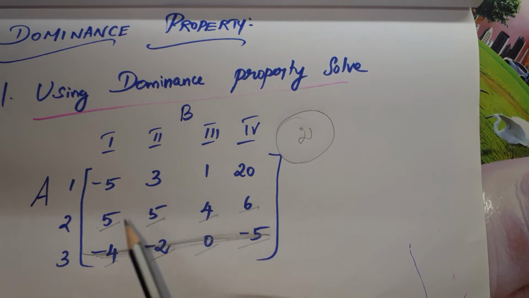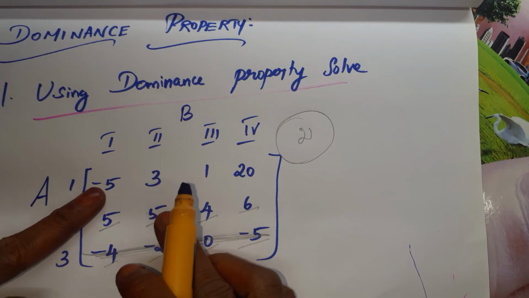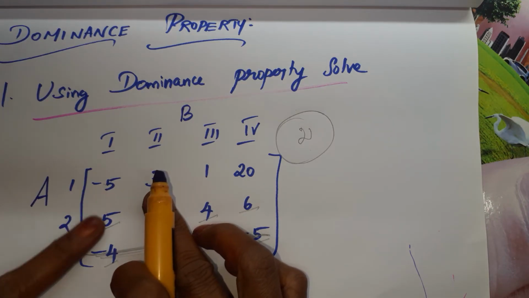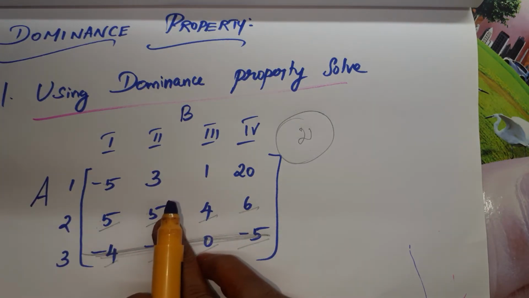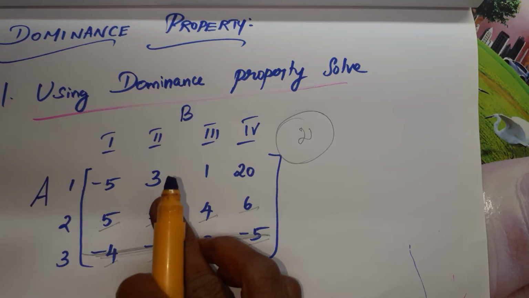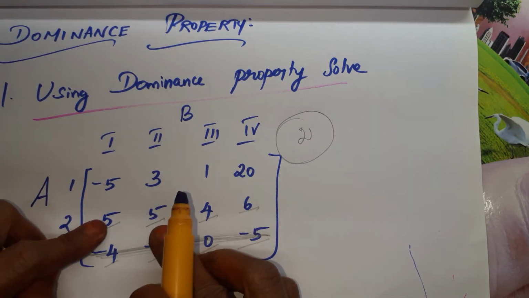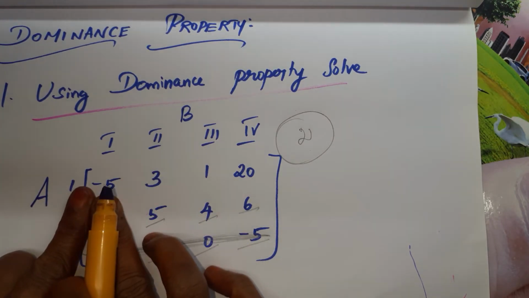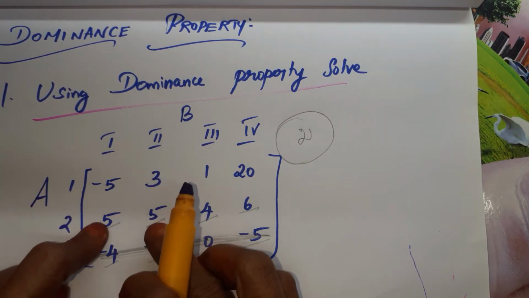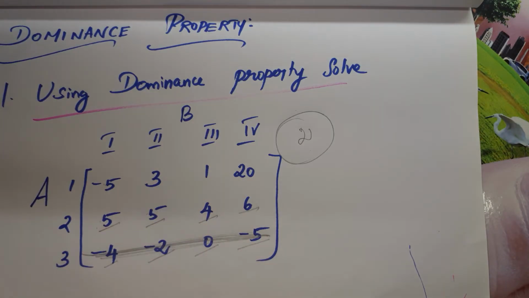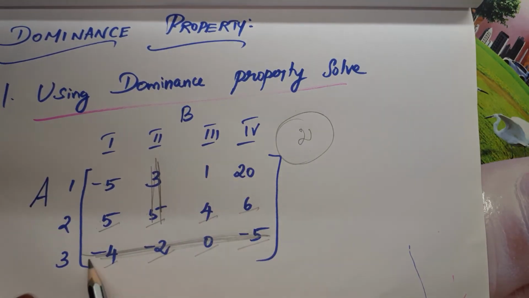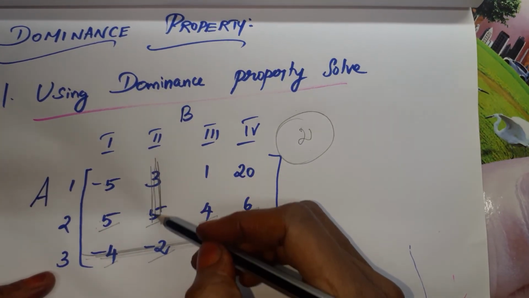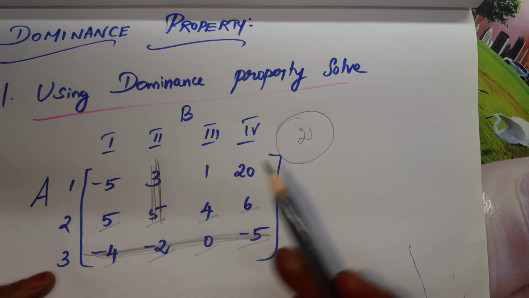Column wise comparison means minus 5, 3 and 5, 5. Minus 5 is lesser than 3, and 5 is equal to 5. Even if it is equal, it does not matter; lesser or equal is fine. So we can take these two columns for comparison. Column wise, we have to delete the column where the greater values come. So row wise the lesser values are deleted, column wise the greater. So we can delete this one column.